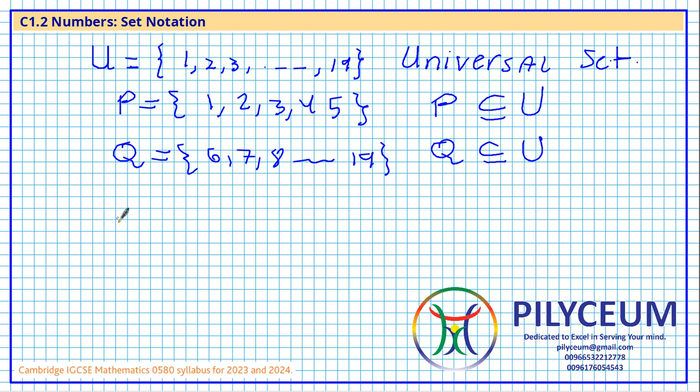Now we will talk about the complement of P in the universal set. What does it mean?